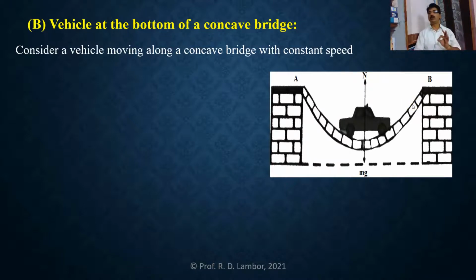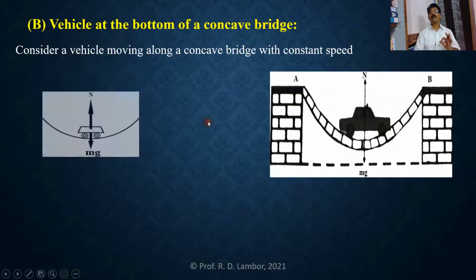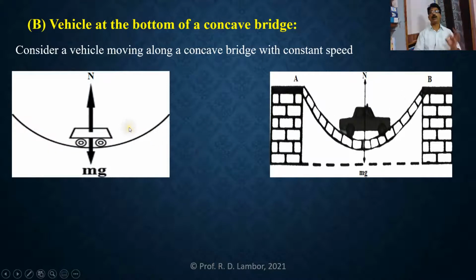Let us go through one more diagram which explains motion of vehicle along a concave bridge with a constant speed, and this vehicle is at the bottom of that concave bridge.